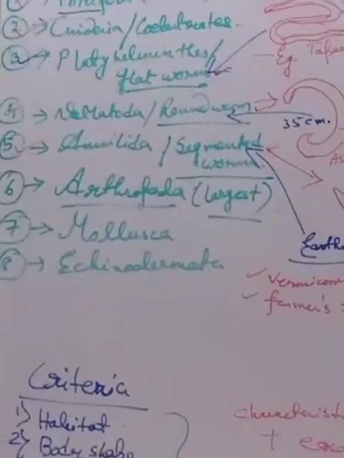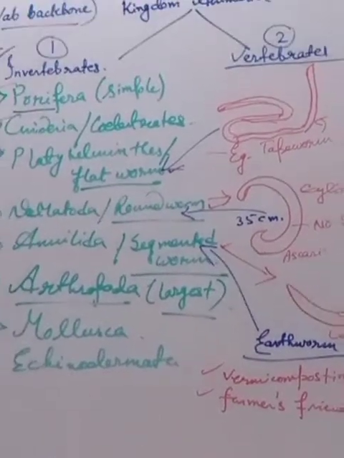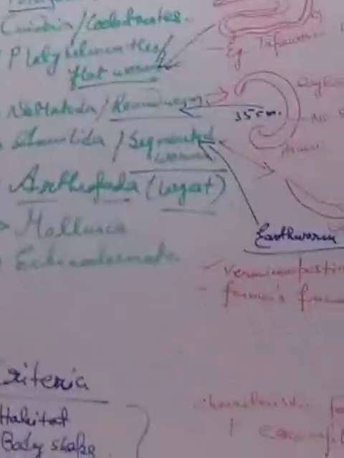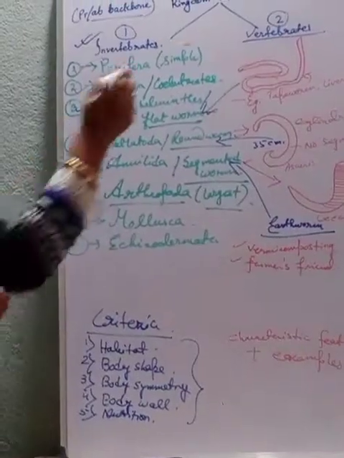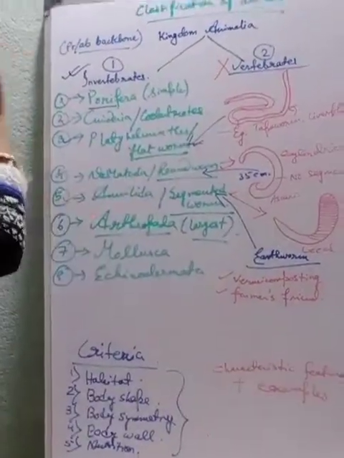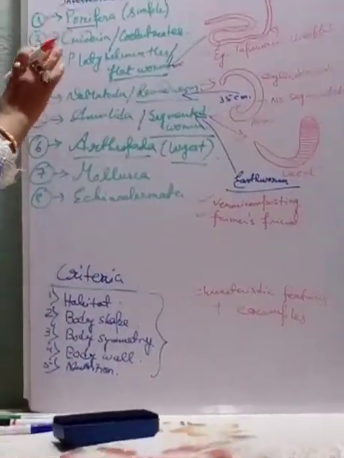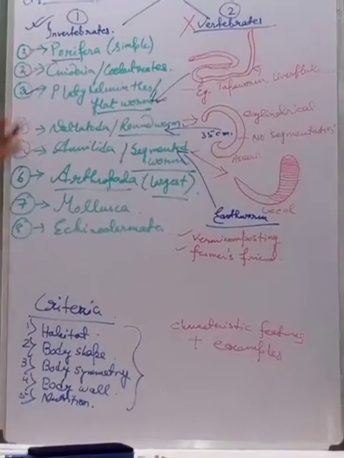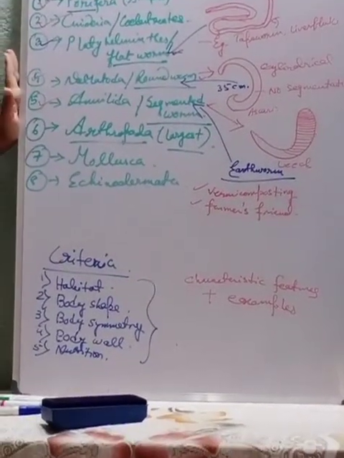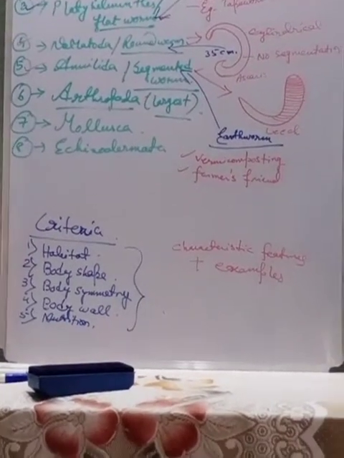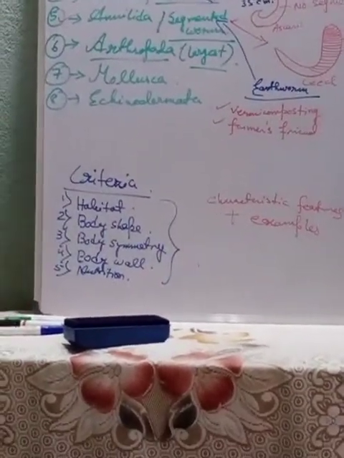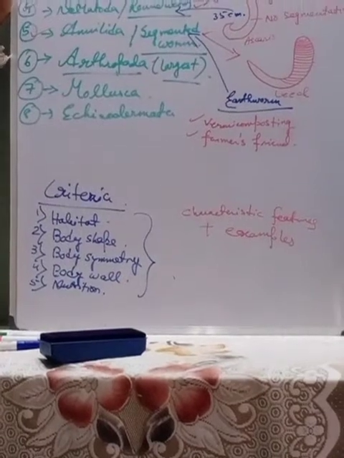So I will have a quick recap of what I have done right now, the classification of the animal kingdom. We have not done the vertebrate group today. We are doing only the invertebrate groups. Here in invertebrate groups we have 8 phyla. Out of that I have explained only 5 for you. Here I have written some of the basic criteria on the basis of which this classification has been done.